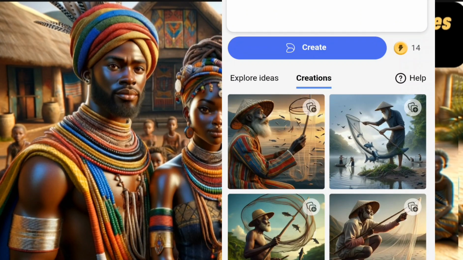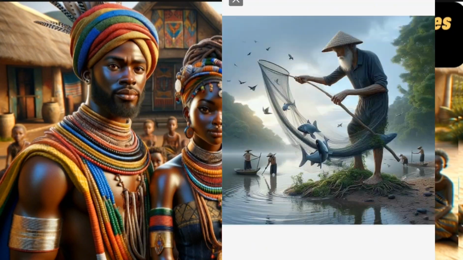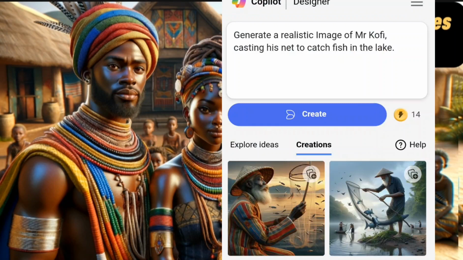If you like these images, you can go with them, but if you don't like, you can give it more description of how you want Mr. Kofi to look like. But you can see this is different from the other one, ChatGPT, where I was able to attach an image that looks like what I want. So the other one is preferable for me. But if you want this, it's also fine, but you describe the image you want, and you can see the image is not 16 by 9 like the one of ChatGPT.